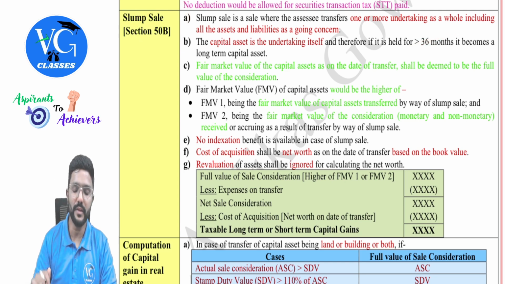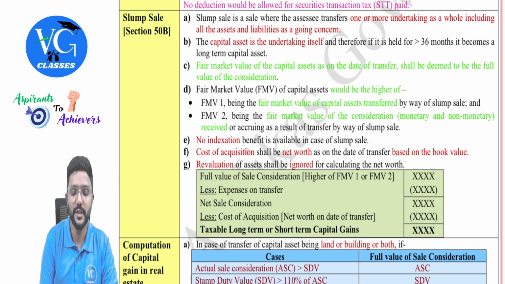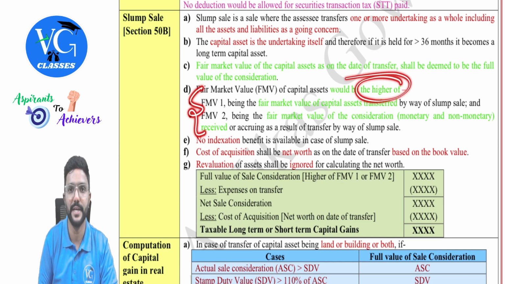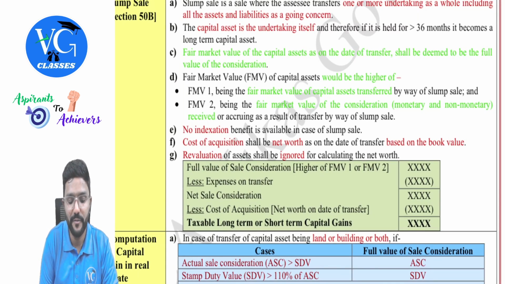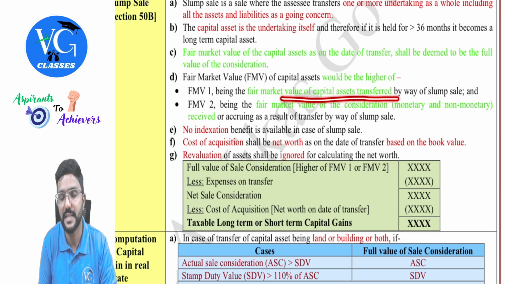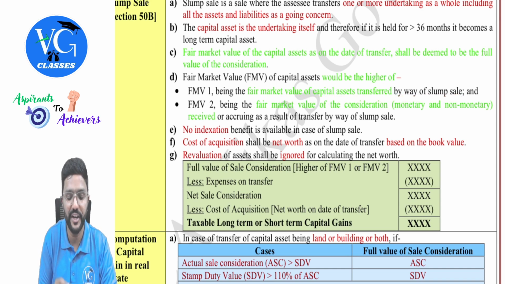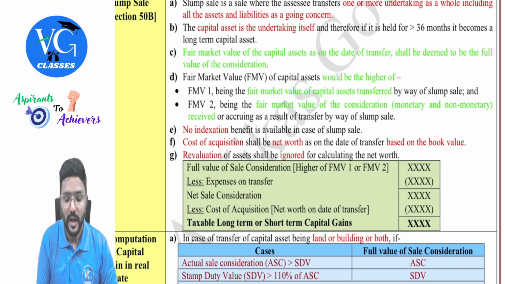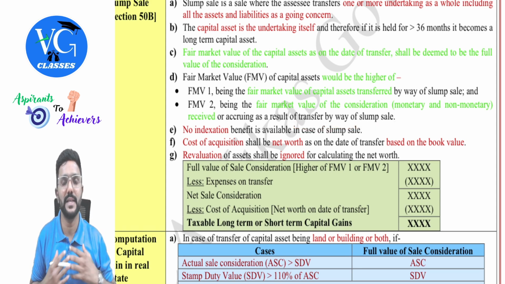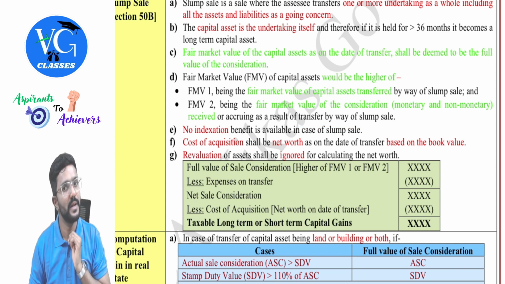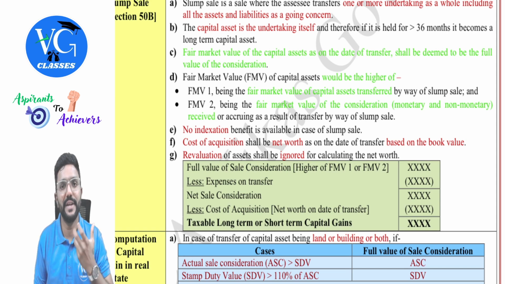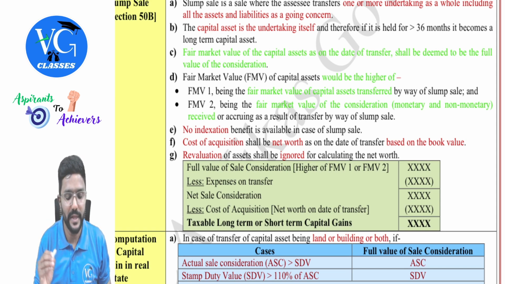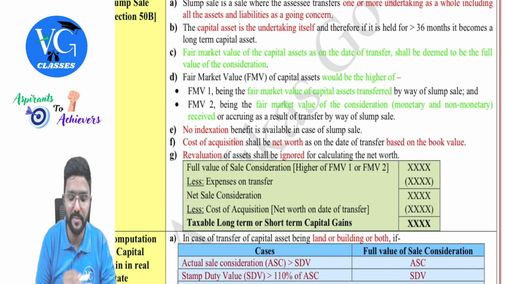Okay, yes. And what would the full value of sale consideration be? The fair market value of the capital asset on the date of transfer. And we have two FMVs, we need to take whichever is higher. Sir, what are those two FMVs? FMV1 being the fair market value of the capital asset transferred by way of slump sale, and FMV2 is the fair market value of the consideration received, whether in monetary or non-monetary terms, accruing as a result of the slump sale, because sometimes the seller will get shares in a new company. Clear? So in that case, we need to take the value of it. Sir, what if it is paid in money? Whatever money is received, we need to take it. Okay, yes, I will explain this with one question later. First, let me explain the provision fully.